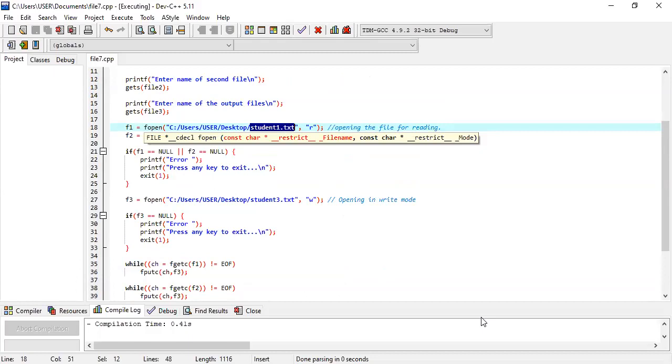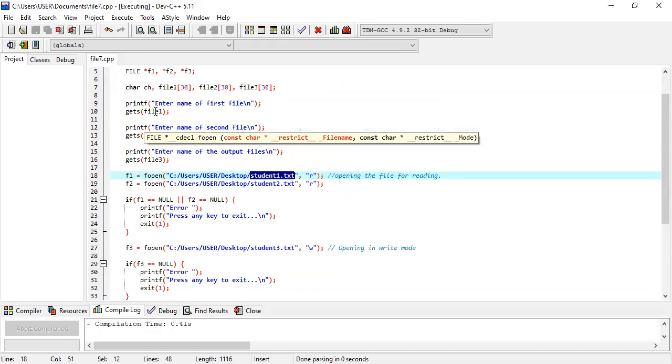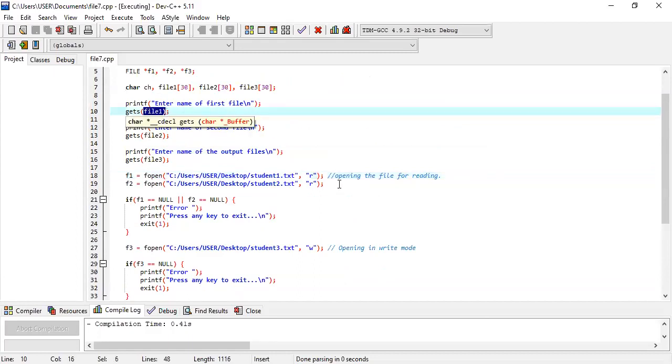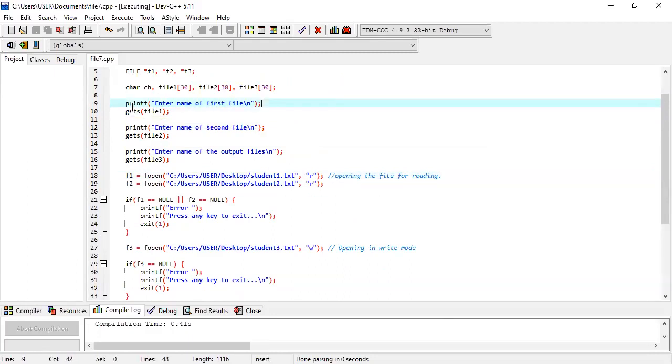I understand your question: if I'm giving student 1 directly, then what is the requirement of giving student 1 here?